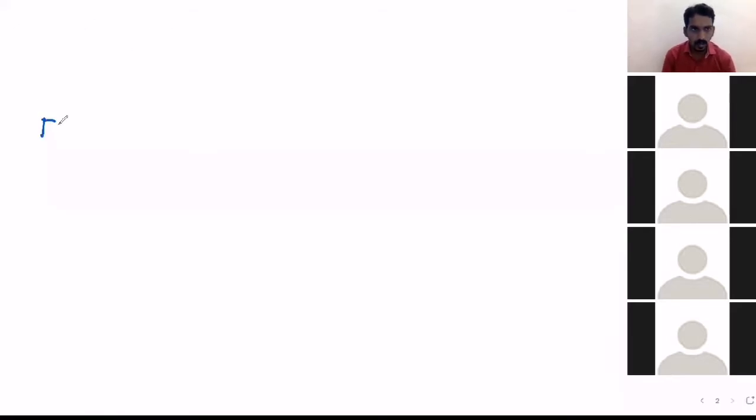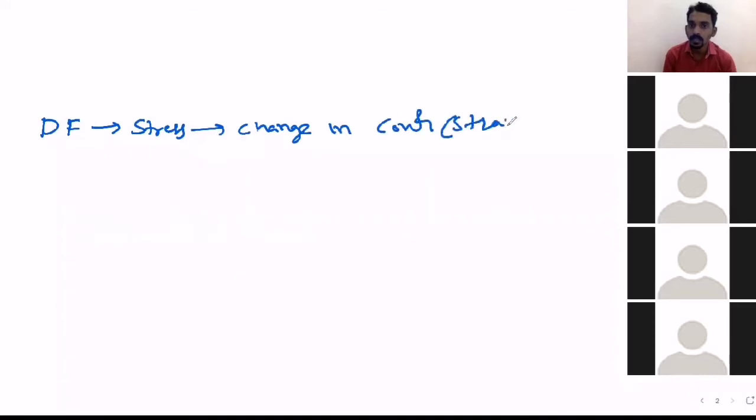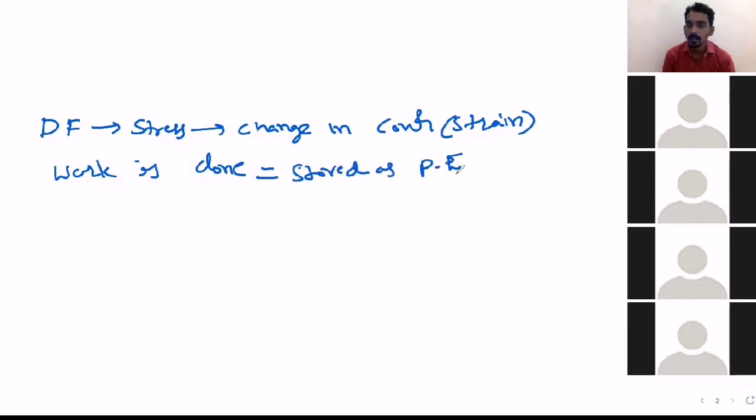So you apply deforming force so that there is a stress, so that there is a change in configuration, and that only we call strain. That means work is done, and that work done will be stored as potential energy.